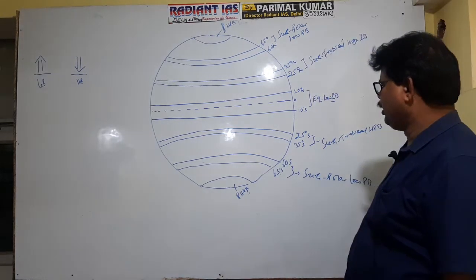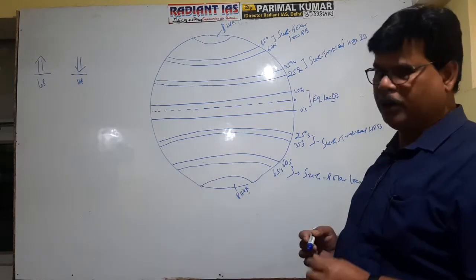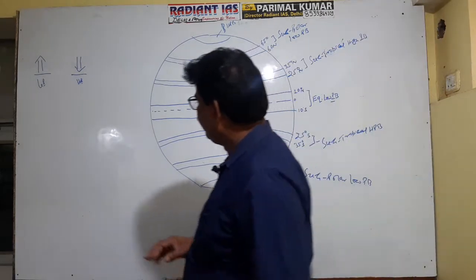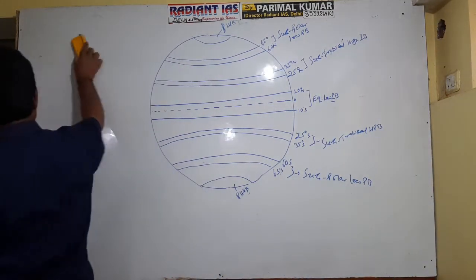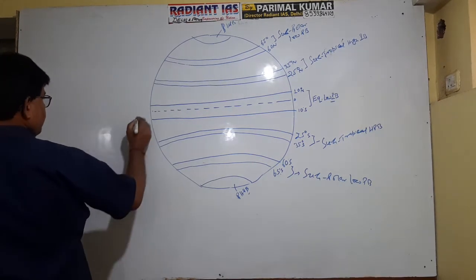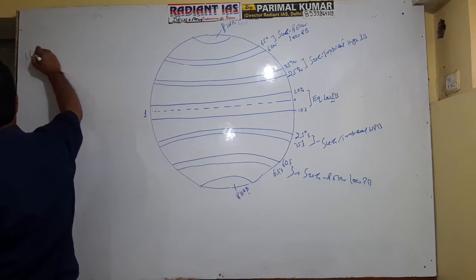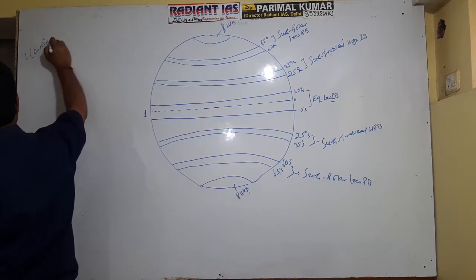So actually you see there is a single equatorial low pressure belt. It is first, located between 0 to 10 degree north and south.